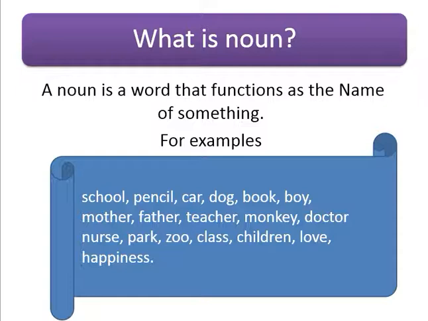Children, here one word is class. Class is the word which is used as a collective noun, meaning a group of people or a group of students. And there are words like love and happiness. These are the words which are examples of abstract nouns.